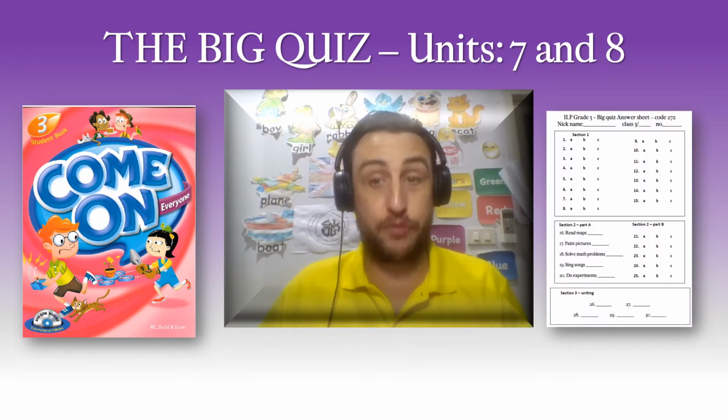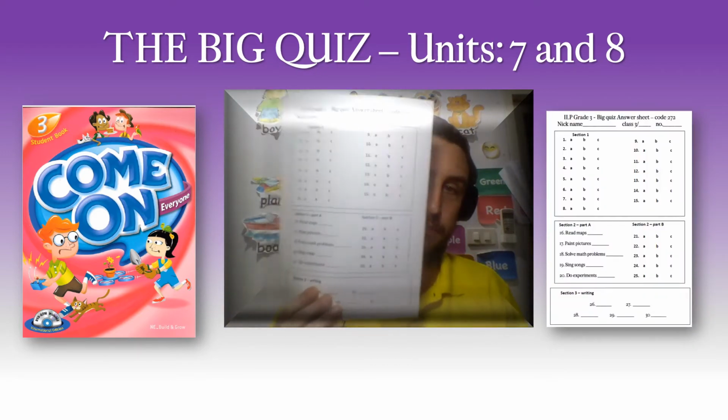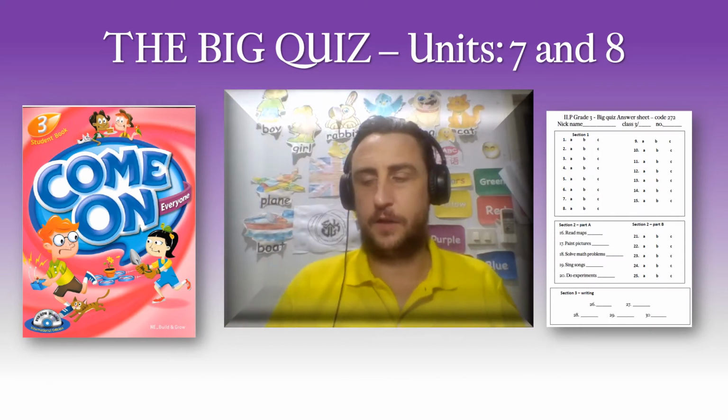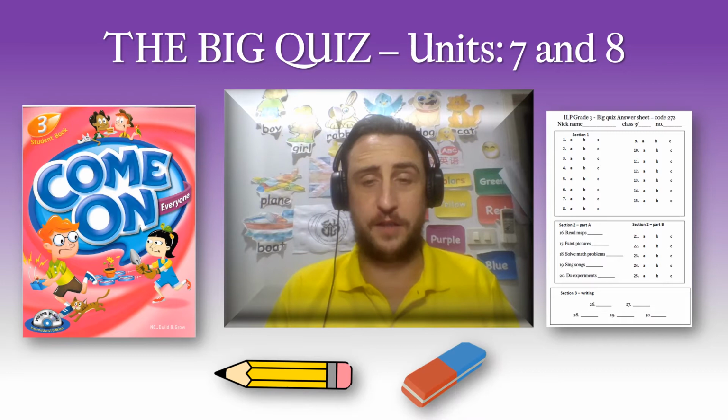So what will you need? You will need your student book if you want to practice Unit 7 and Unit 8. You will need to print your paper, your answer sheet. Don't forget your nickname, your class and your number. And you'll need a pencil to write on your sheet and maybe an eraser if you get things wrong.